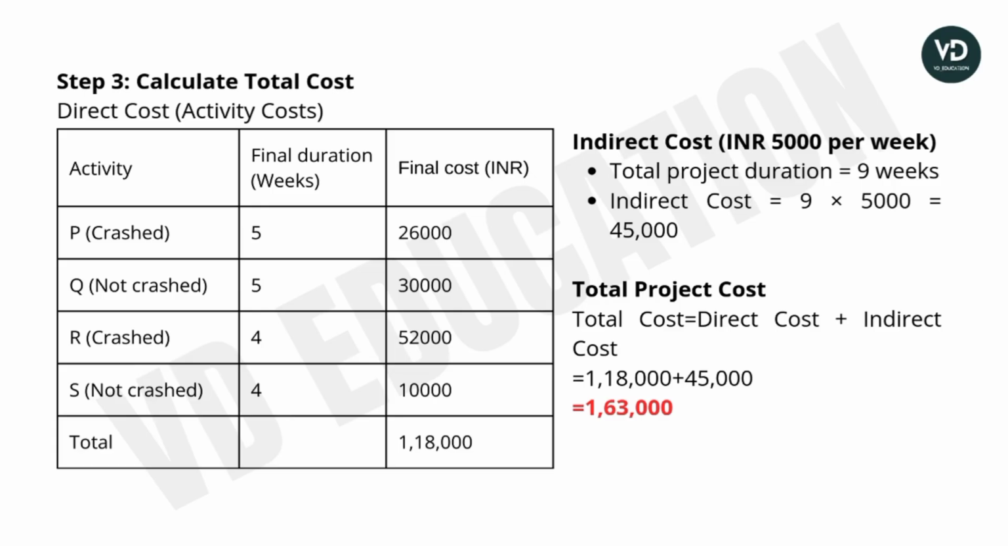After this calculation, we will get the indirect cost, INR 5,000 per week. टोटल ड्यूरेशन क्या बताया गया है, 9 वीक्स बताया गया है. ओके तो इनडायरेक्ट कॉस्ट विल बी द 9 वीक्स इंटू 5,000. सो वी विल गेट द 45,000 एज द इनडायरेक्ट कॉस्ट that will be added in the total cost. So total cost for the project completion will be the direct cost, that is 1,18,000, plus indirect cost, that is 45,000. So at the end we will get the total cost